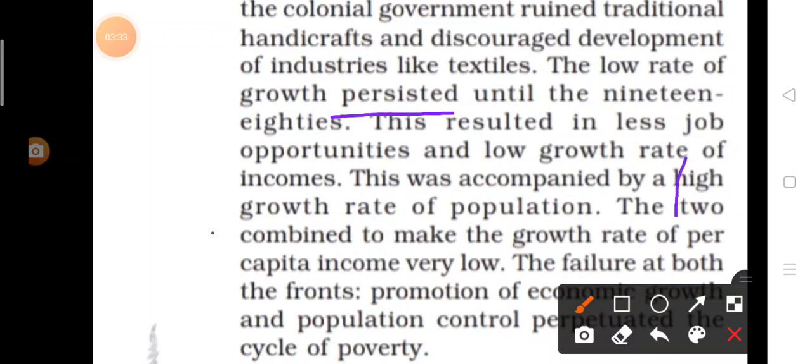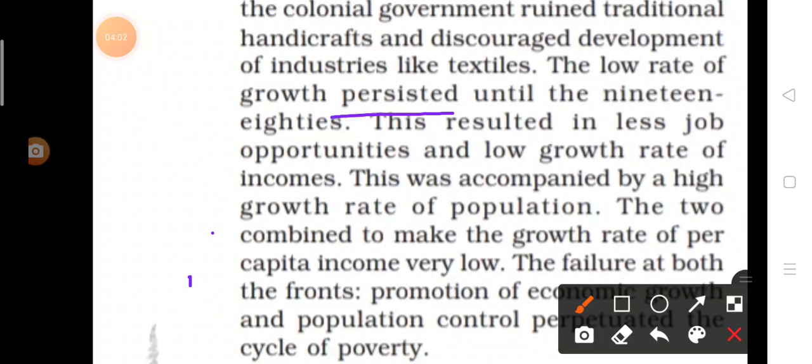This resulted in fewer job opportunities and a low growth rate of income. So, what happened after that? When the low rate of growth remained, the rate of economic development was low, and because of this, what happened? Fewer job opportunities and a low growth rate of income.